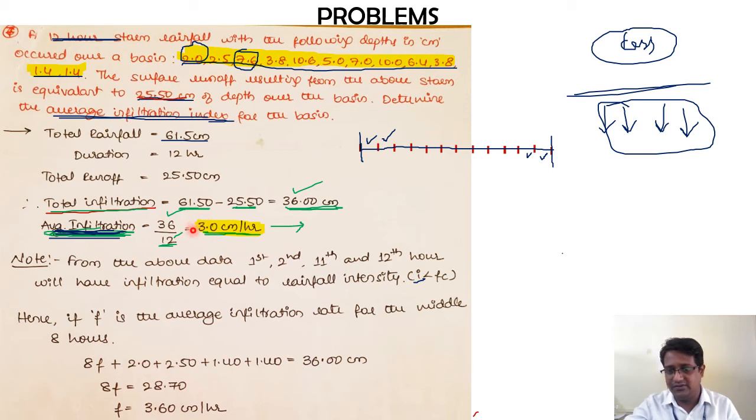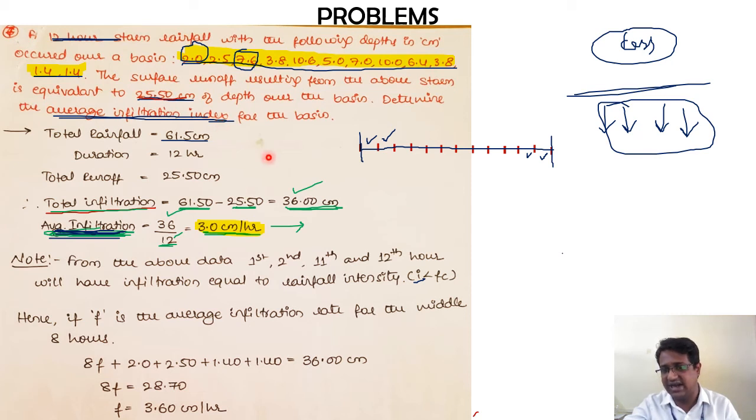Try to visualize: if all the values given are more than the value we got with this calculation, then the average infiltration itself becomes the average infiltration index, because throughout these 12 hours the intensity of rainfall is more than the infiltration it can take.